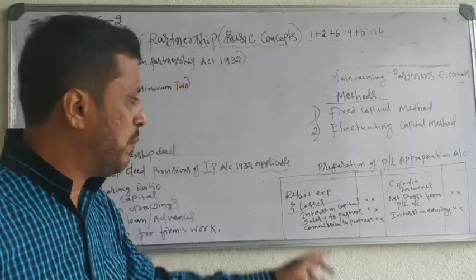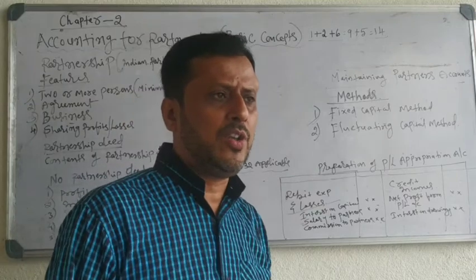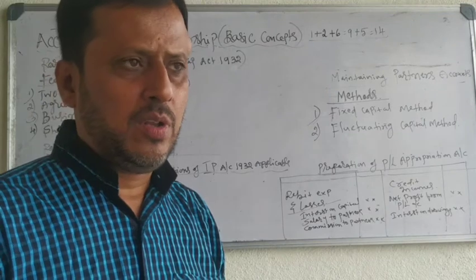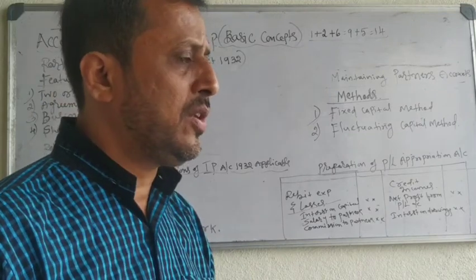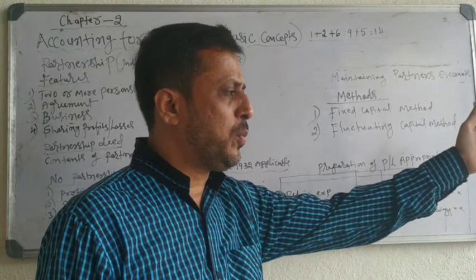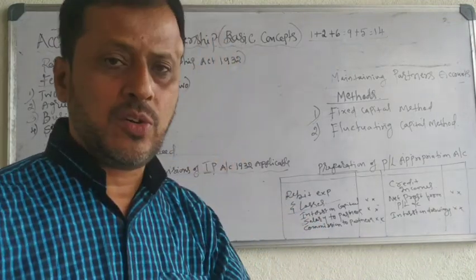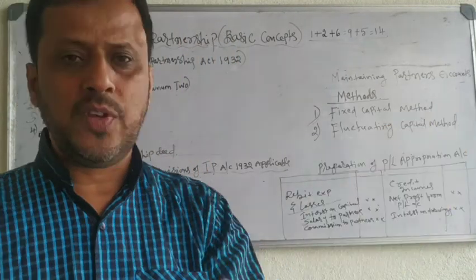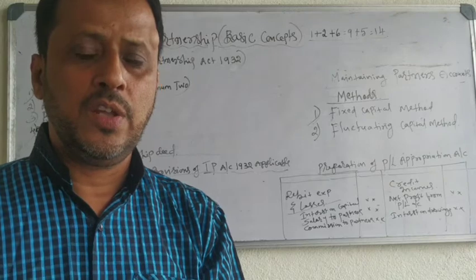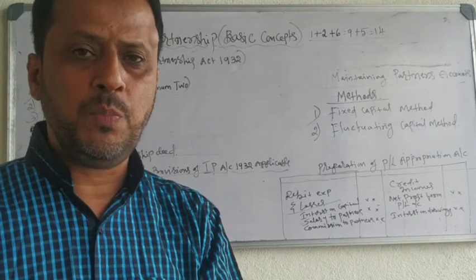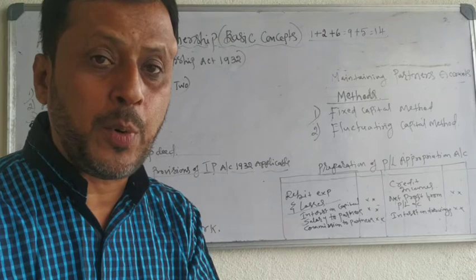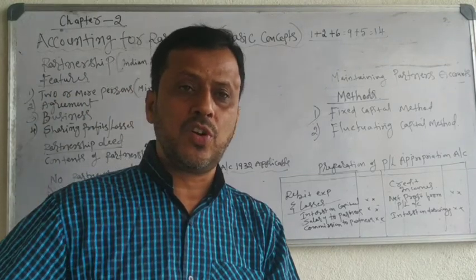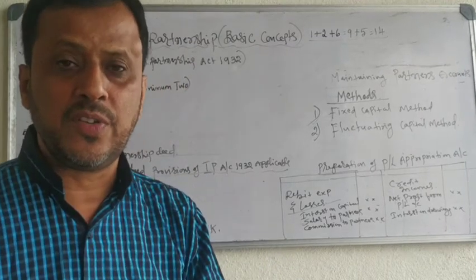Profit and loss appropriation account is an account prepared to appropriate the net profit. To appropriate the net profit means you will take the gross profit from trading account to profit and loss account. You will take the net profit from profit and loss account to profit and loss appropriation account. It is an account prepared to appropriate net profit among various adjustments like interest on capital, interest on drawing, salary, commission and other expenses.